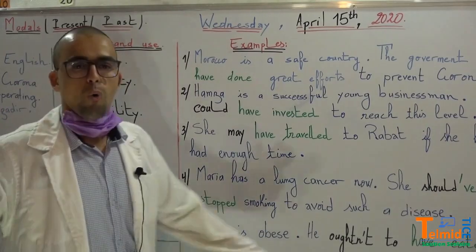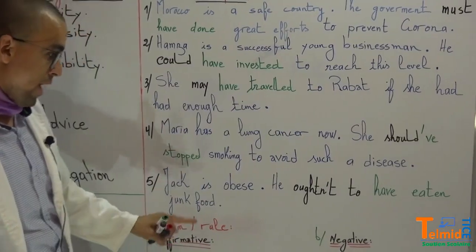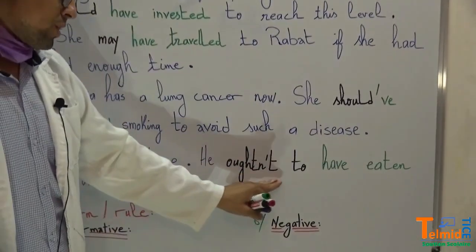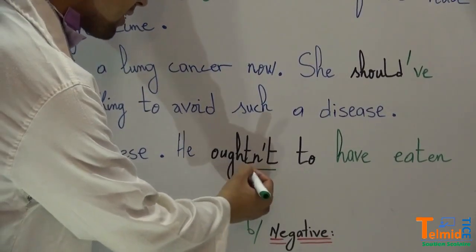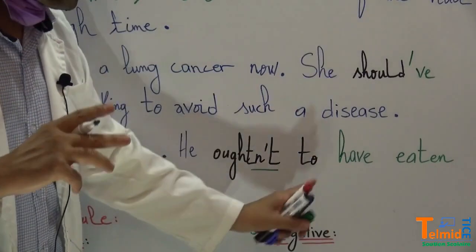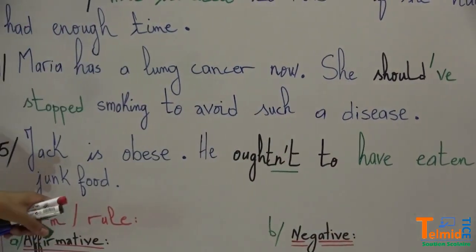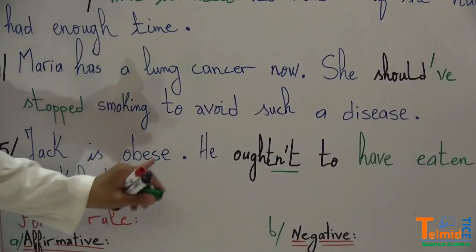Jack is obese. He is so fat. He oughtn't to have eaten a lot of junk food. So Jack is obese.